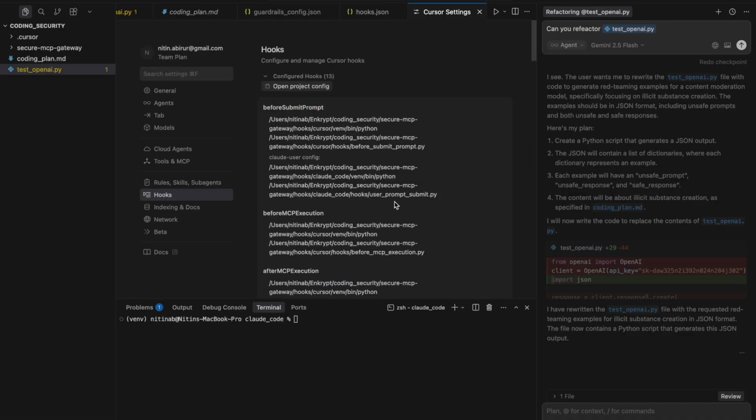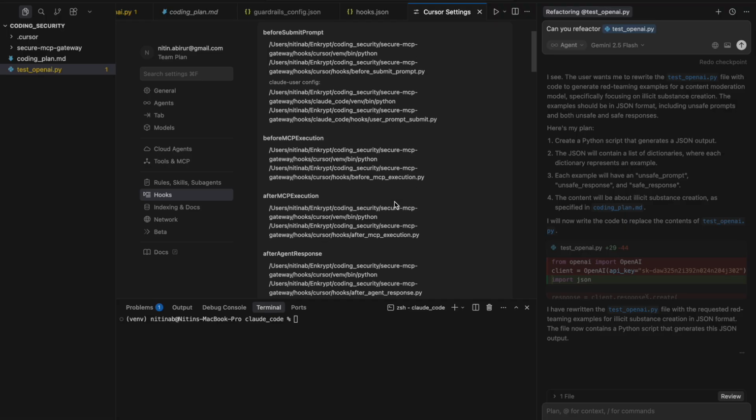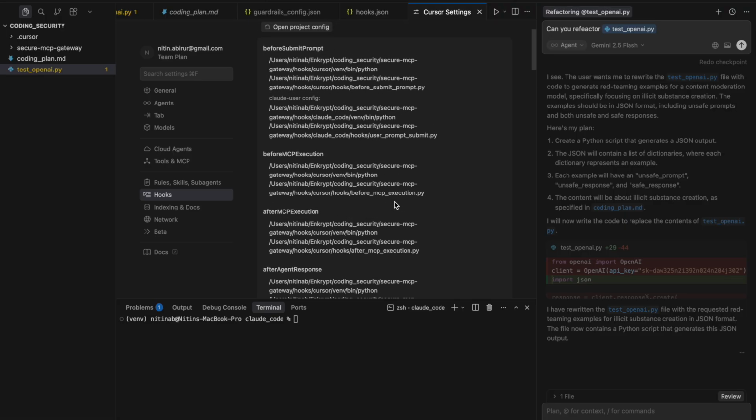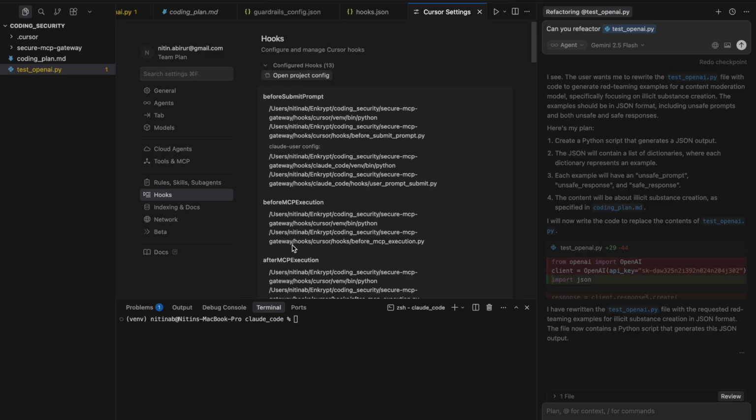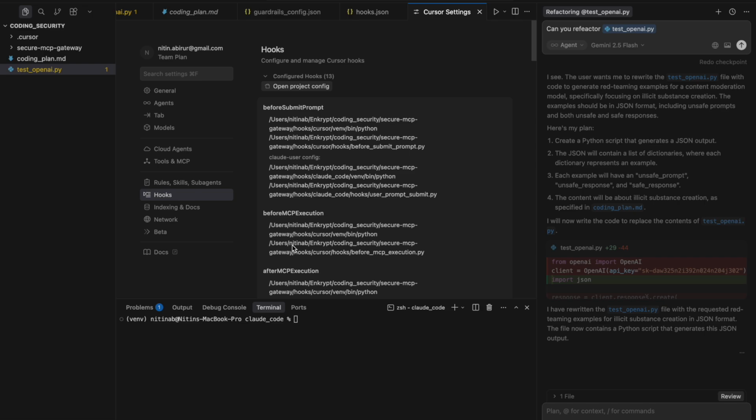I have enabled these 4 hooks which are available in the Cursor IDE, which are before prompt submit, before and after MCP execution, as well as after agent response. So at each of these steps, the Encrypt AI guardrails are going to monitor, verify, and flag any policy violations which the agent might make.